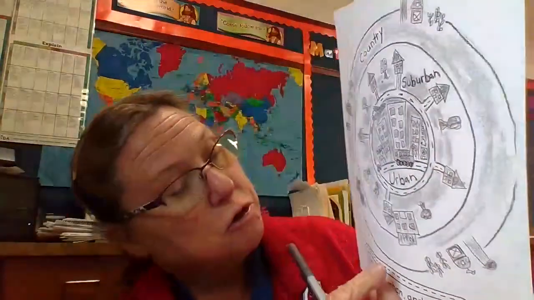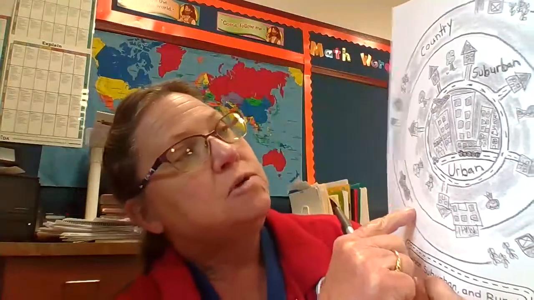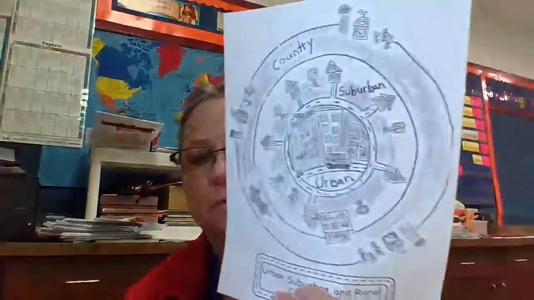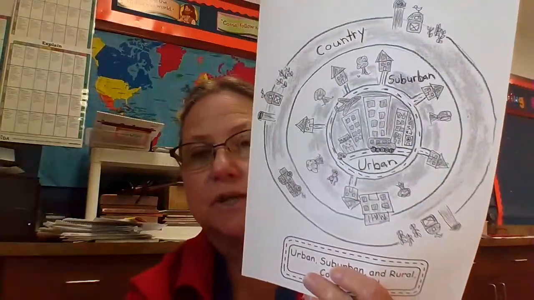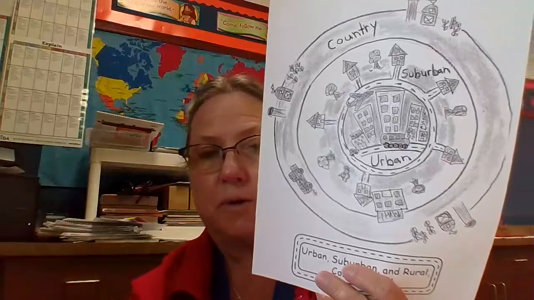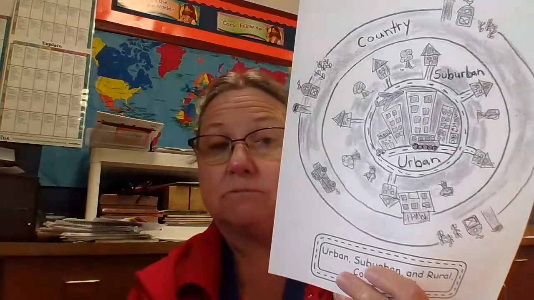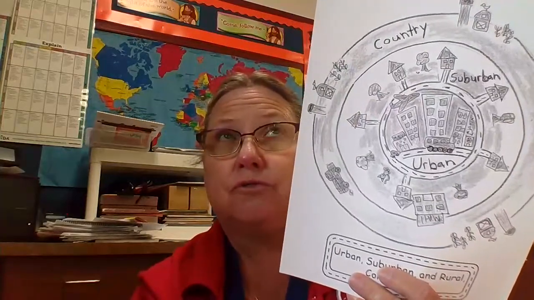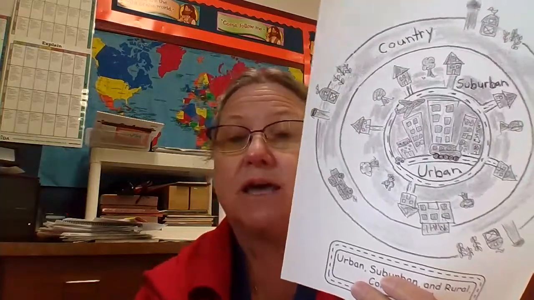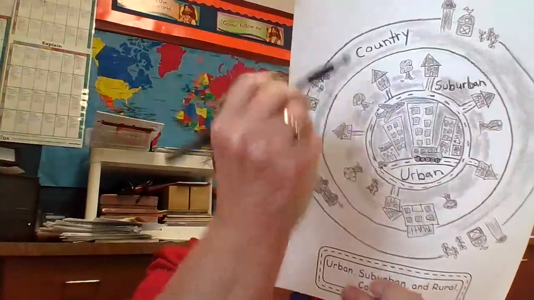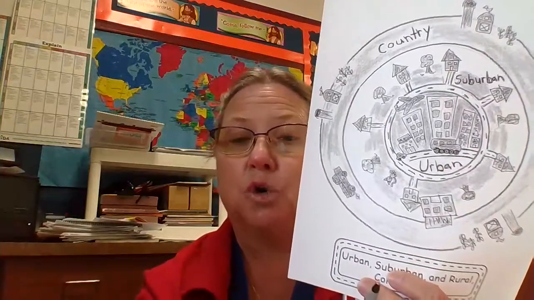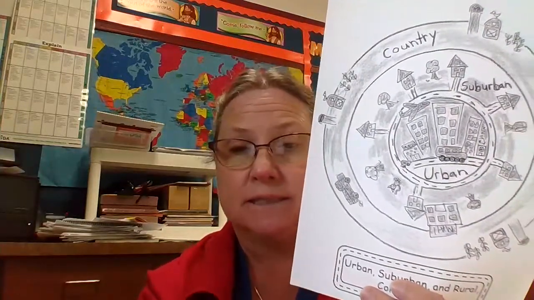Just like in my picture here, you can see we have a truck. You might even draw a tractor. We have a farm here, and then way over here we have another farm, and then we have another farm. So things are separated even further apart. With animals, farm animals. You could draw some farm animals. Like I said, you could draw a tractor, because we would see that. They call it country. We're calling it rural. Okay? Rural and country mean the same, just like urban and city means the same.